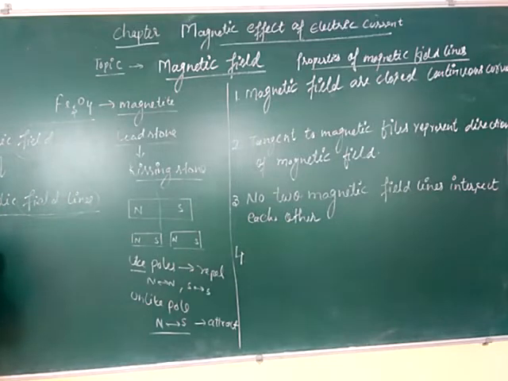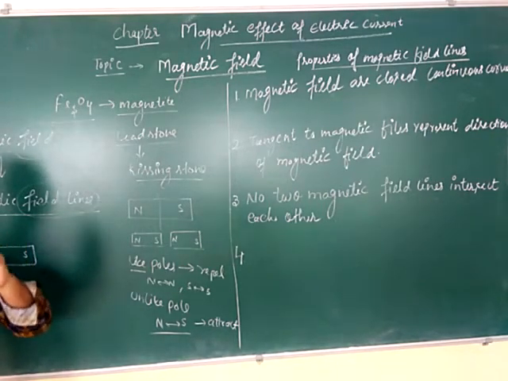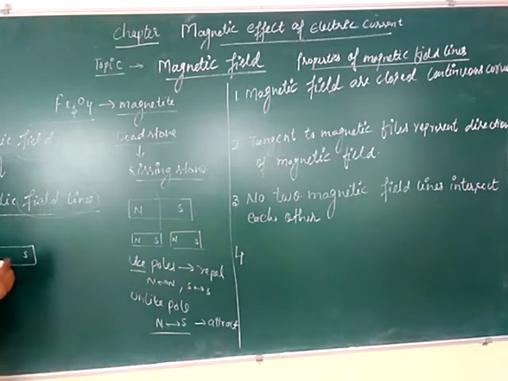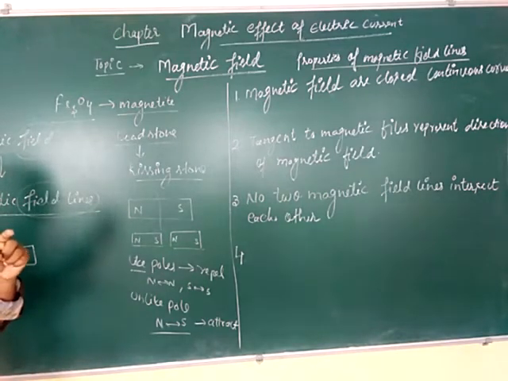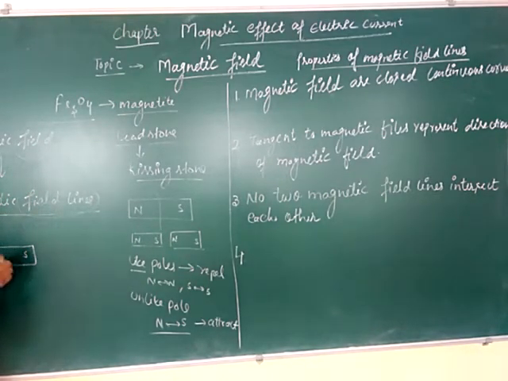Okay. In the NCERT book there is one activity. One magnet is placed and a magnetic compass. You know that a magnetic compass has two poles, north and south pole. When you place the magnetic compass near the north end, what will you observe? You will observe that the south pole of the magnetic compass is getting attracted towards the north pole. And this is the south pole and this is the north pole.